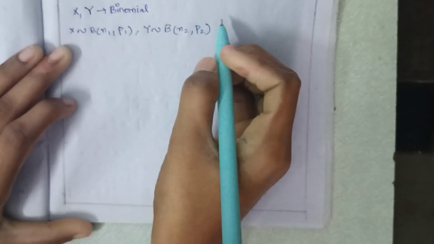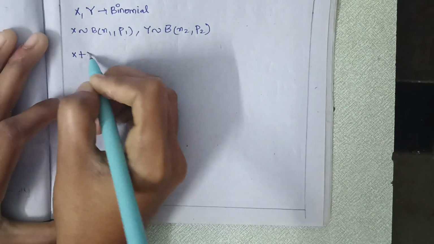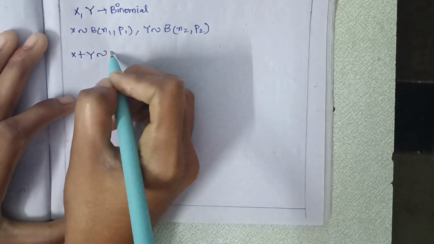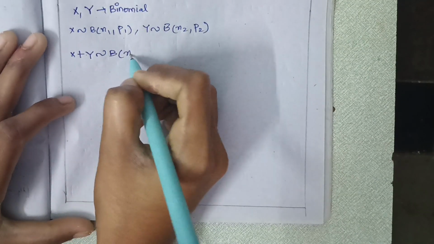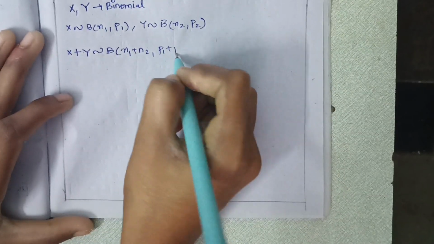They are saying that the sum, x plus y, also follows the binomial distribution with parameters n1 plus n2, p1 plus p2.